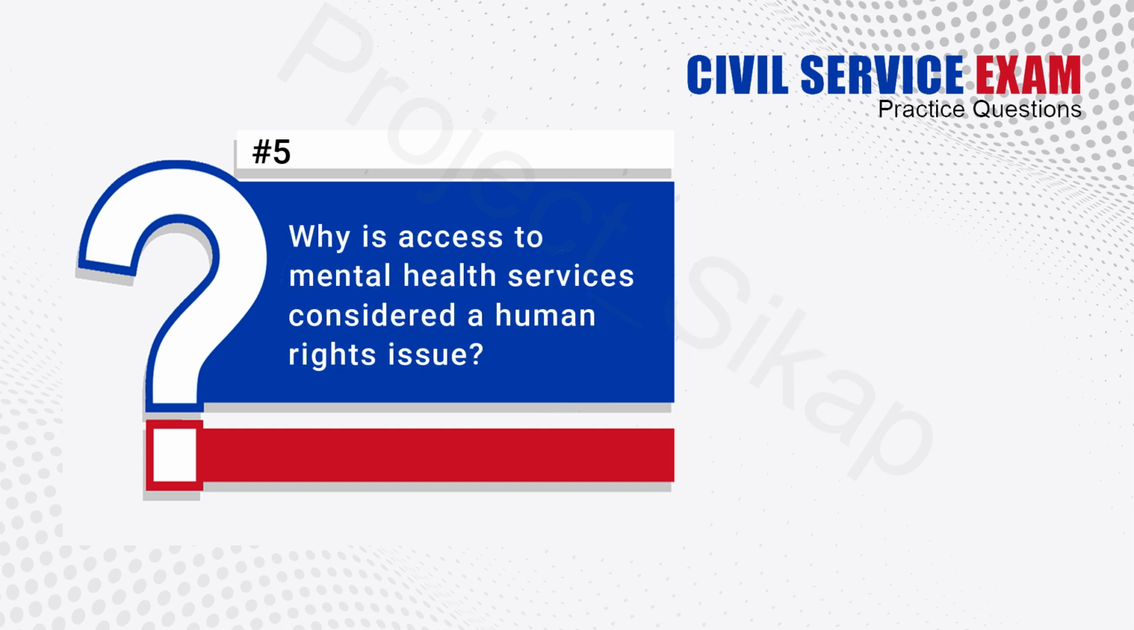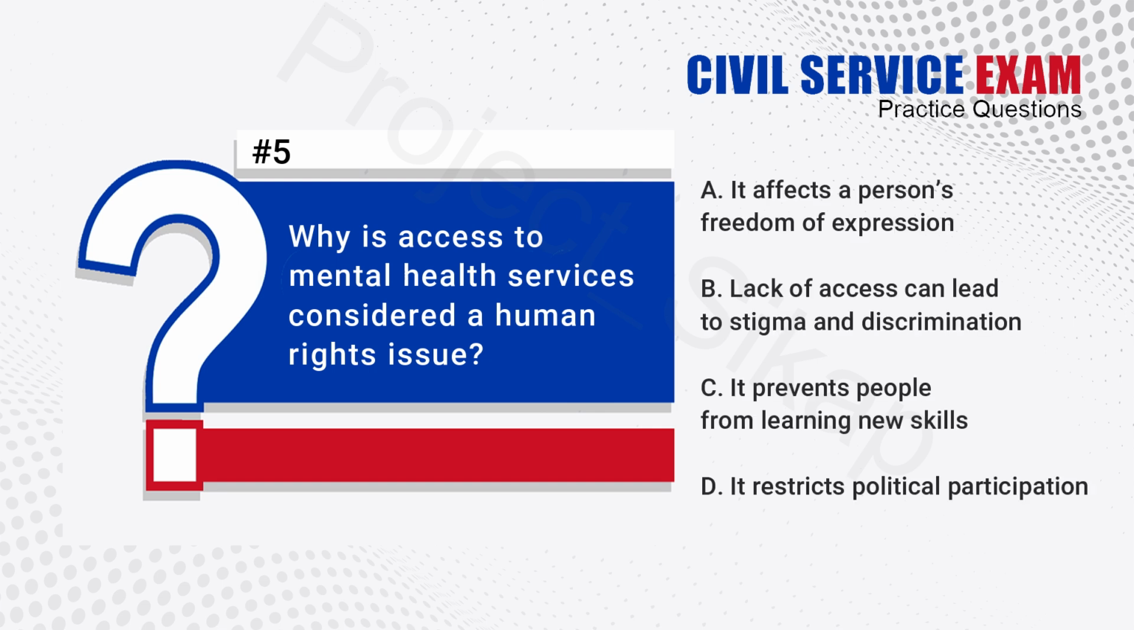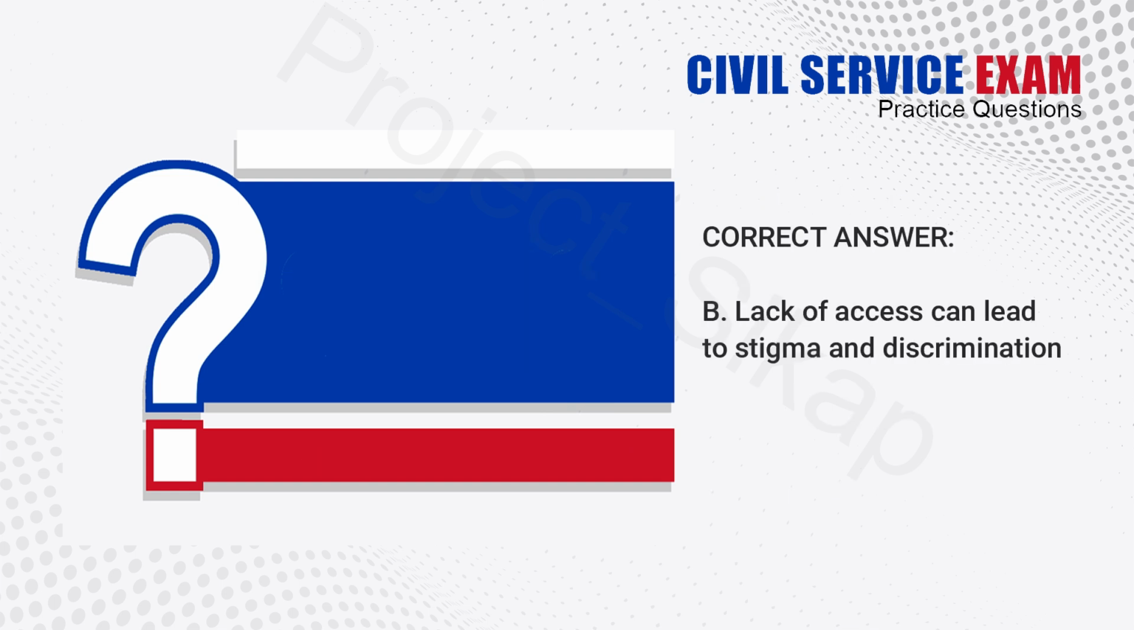5. Why is access to mental health services considered a human rights issue? A. It affects a person's freedom of expression. B. Lack of access can lead to stigma and discrimination. C. It prevents people from learning new skills. D. It restricts political participation. The answer is B. Lack of access can lead to stigma and discrimination.